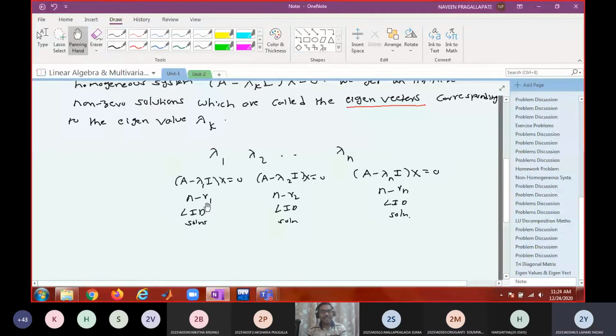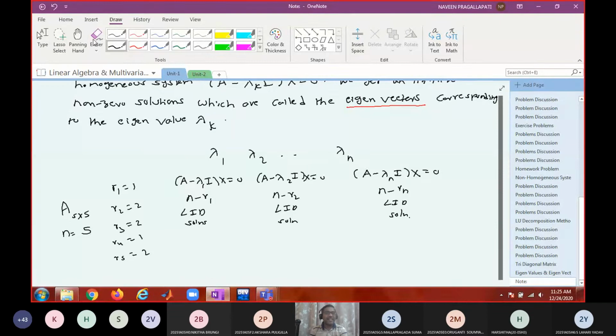We have only n lambdas. Let me say A is a 5 by 5 matrix. That means n is 5. Let us say r1 equal to 1, r2 equal to 2, r3 equal to 2, r4 equal to 1, r5 equal to 2.